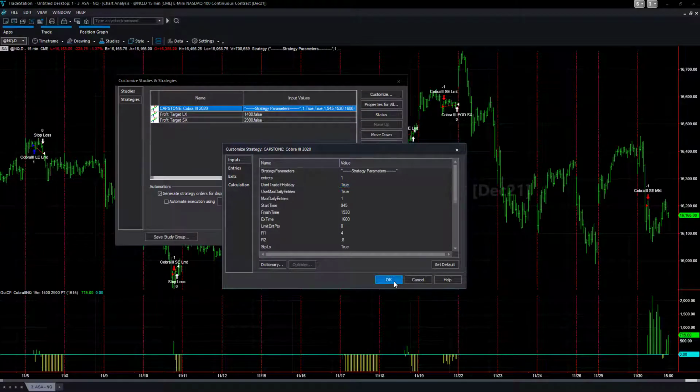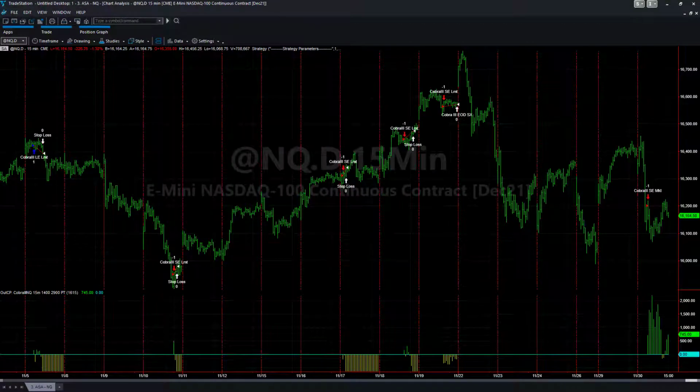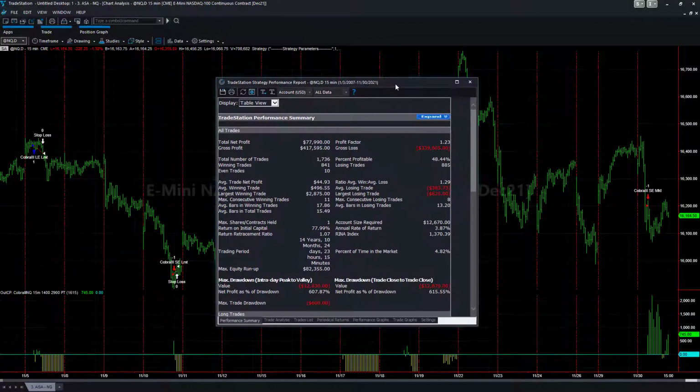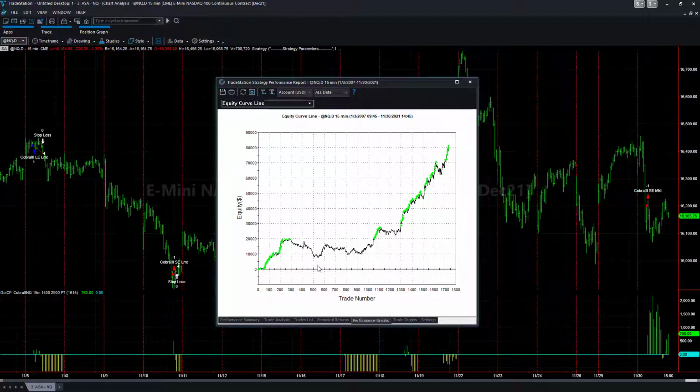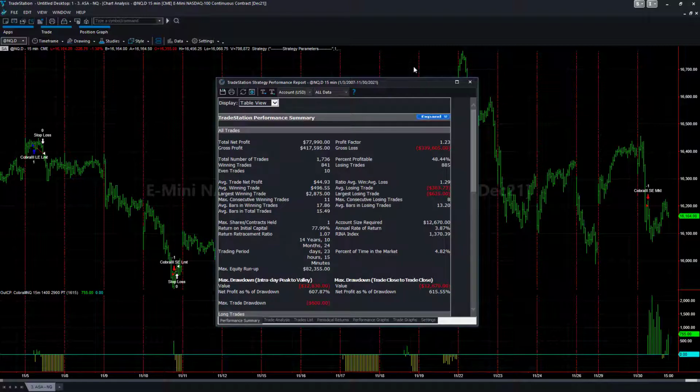And so let's look at that. Here is the performance summary going back to 2007 in TradeStation with $25 slippage and commission. You can see it's worked here. It's a choppy time period here, and then it's done well in recent time frames because this market has bigger ranges. It's more suited for this type of strategy. And the average trade profit is much higher since 2018, around $100. And so that is how it works.